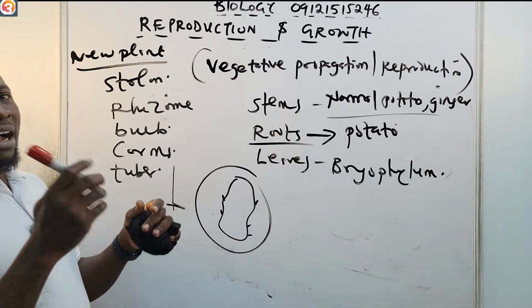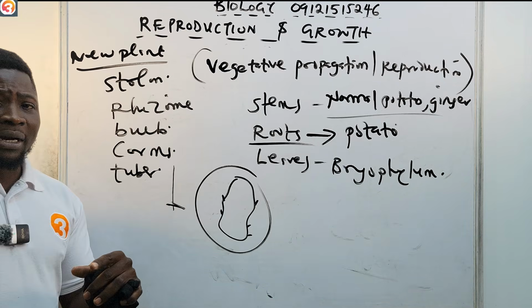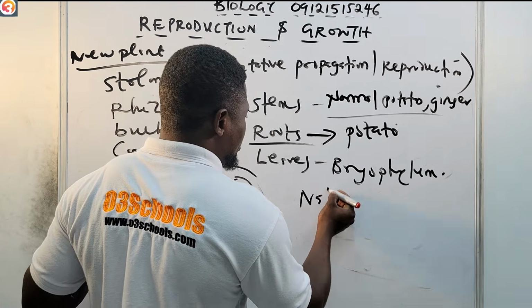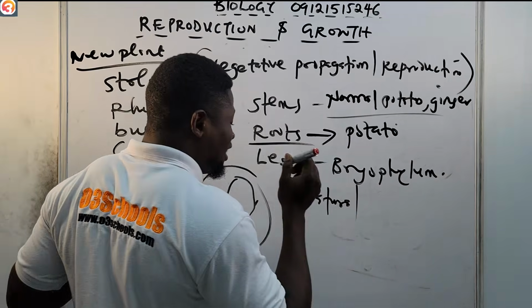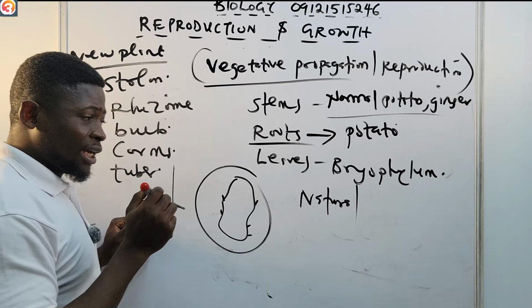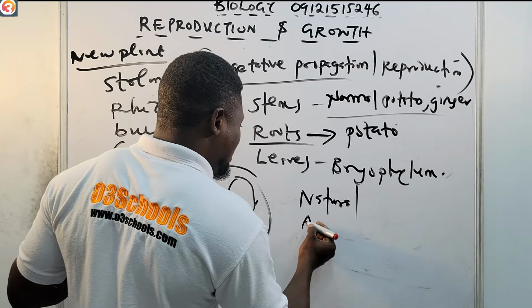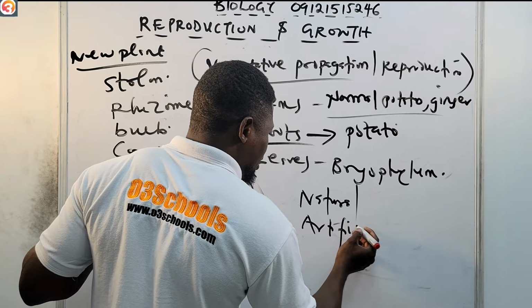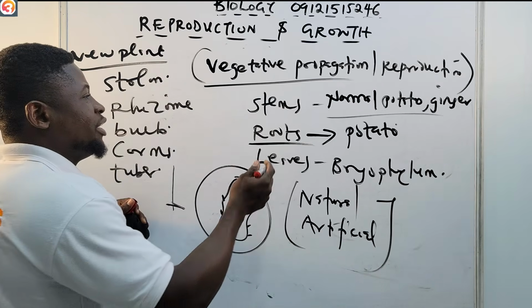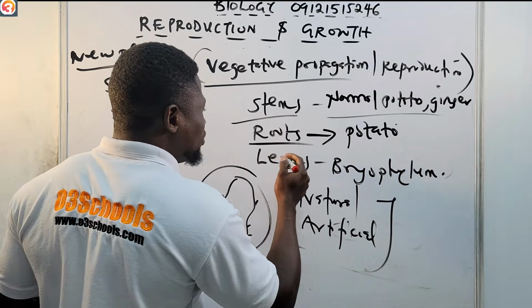And of course, vegetative reproduction or vegetative propagation is classified into two. One, we have the natural vegetative reproduction, and then the artificial vegetative reproduction. The natural ones are the ones we talked about here: the stems, the roots, the leaves.